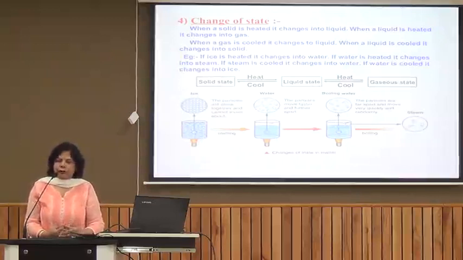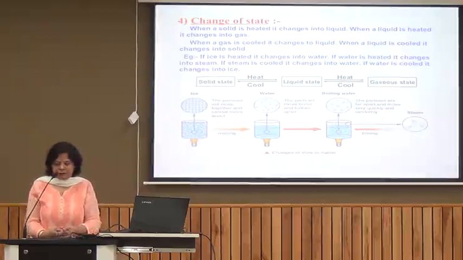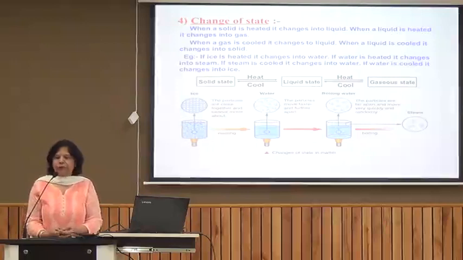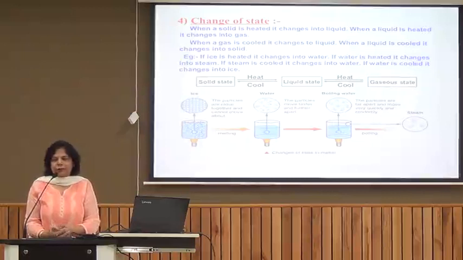But if we talk about any other matter, the state can be changed by changing the temperature. If we heat a solid, it changes to liquid. The process is called melting, and if liquid is heated further, then it changes to gaseous state, and the process is called vaporization. The reversal of this process takes place when we reduce the temperature. If gaseous state is cooled, it condenses to form liquid. The process, as I said, is condensation. And in the same way, if liquid is cooled, it solidifies to give solid. That process is called freezing, or solidification.